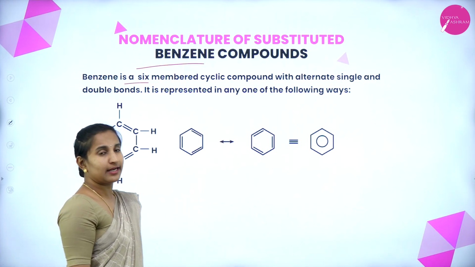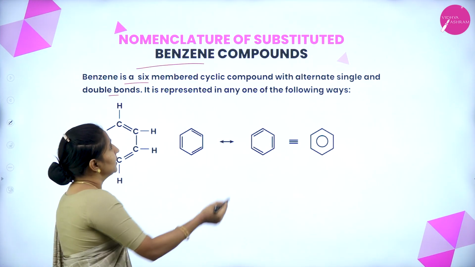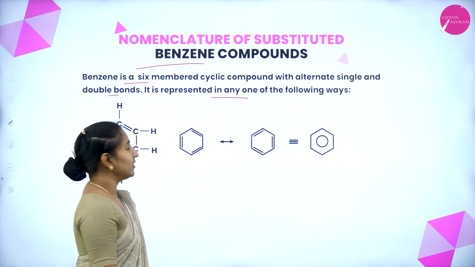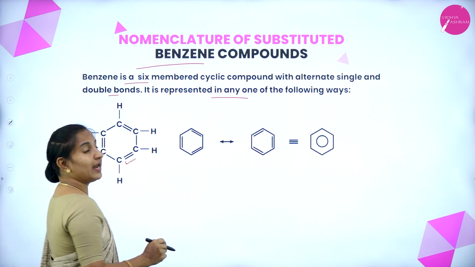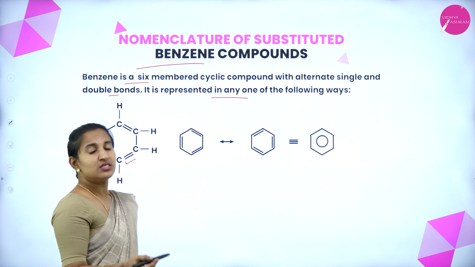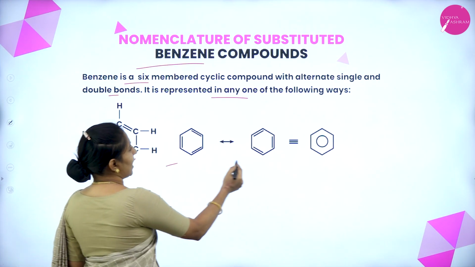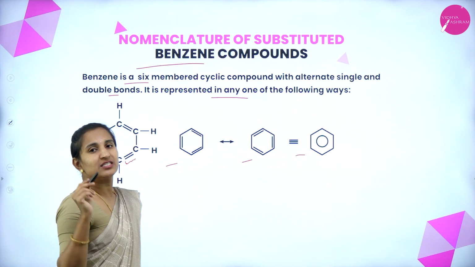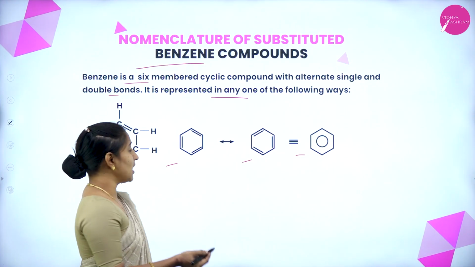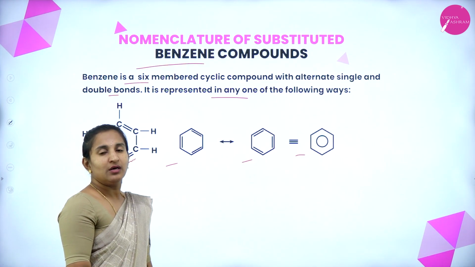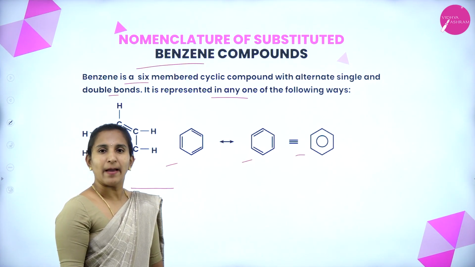Nomenclature of substituted benzene compounds. Benzene is a 6-membered cyclic compound with alternating single and double bonds. It can be represented in any one of the following ways. Why? Because of the pi electrons inside the benzene ring, which are delocalized in the ring. This is a special property, which we call resonance. This structure was proposed by Kekulé, so we call it the Kekulé structure of benzene.